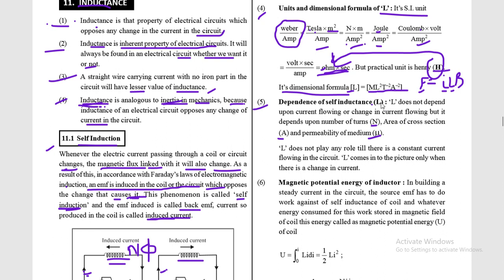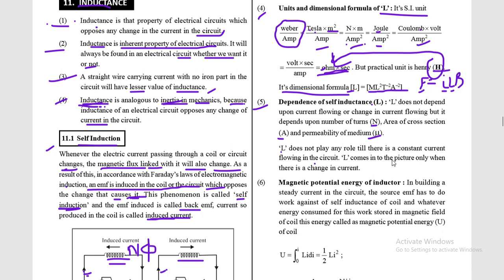So you can say L does not depend on the current I, meaning the variation of the current or the current flowing in it, but it depends on the number of turns, area of the loop, and permeability of the medium. L does not play any role till there is a constant current flowing in the circuit.